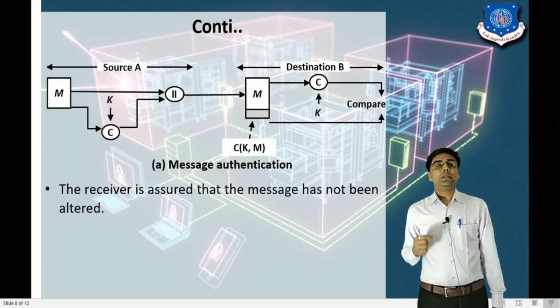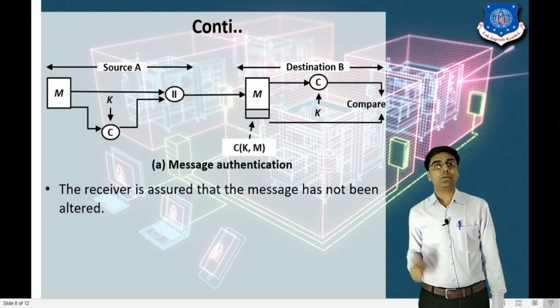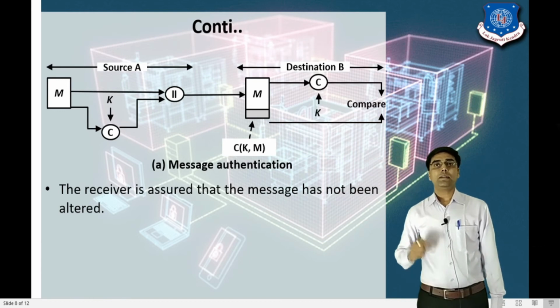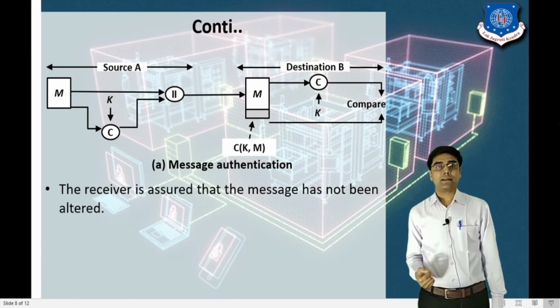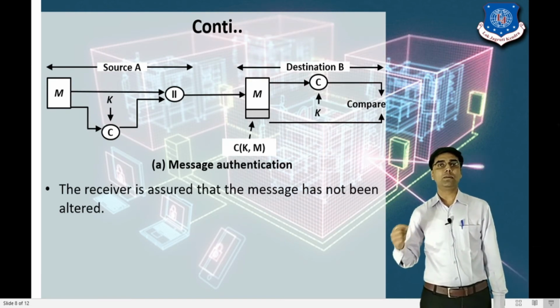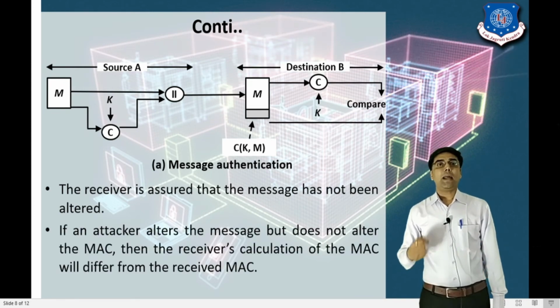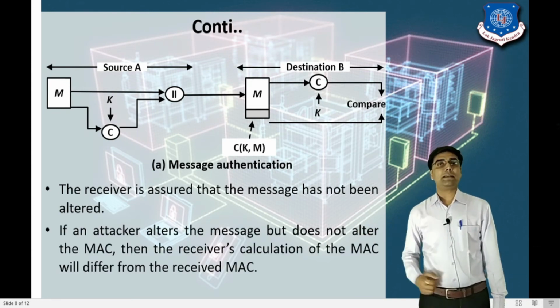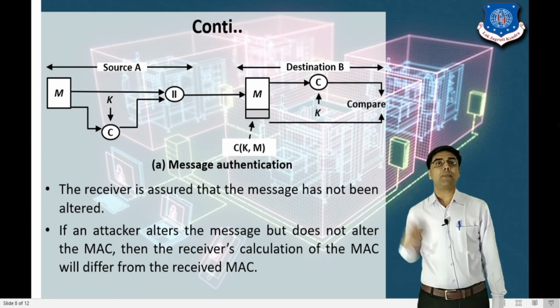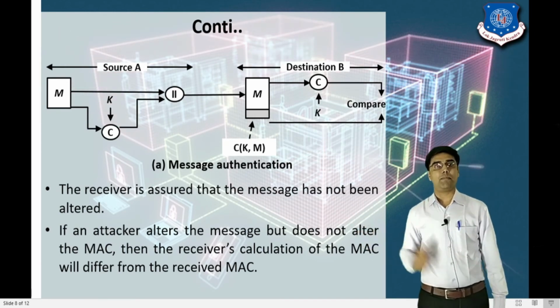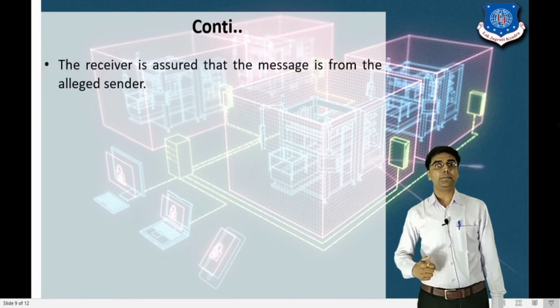Now here the receiver is assured that the message has not been altered, right? Because on the receiver side we have to check that both MAC codes are equal. It means that no modification was done by another person. If any attacker altered the message but doesn't alter the MAC, right? Then the receiver's calculation of the MAC will differ from the received MAC. So this is the first technique.